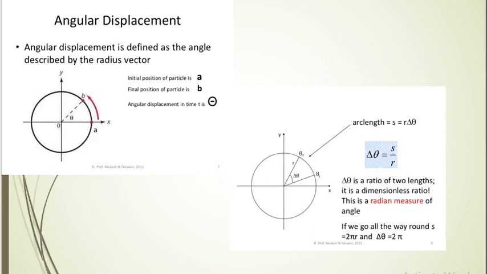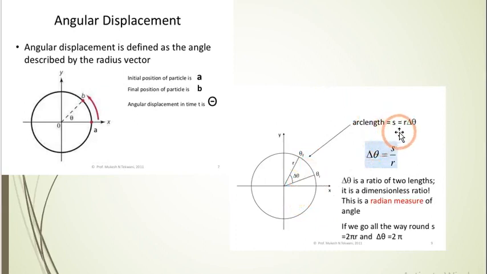Angular displacement is defined as the angle described by the radius vector. If we consider A is the initial position of the particle and B is the final position of the particle, then they are separated by an angle theta, called the angular displacement. Now, according to the mathematical equation, we know that S is equal to R theta, but here they are separated by delta theta.